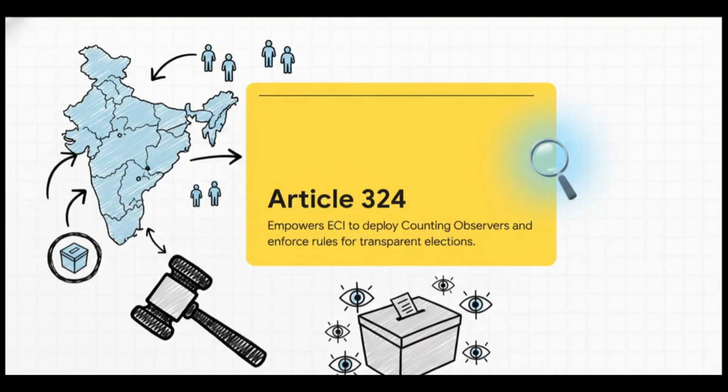But think about it. How does the Election Commission actually manage a mammoth task like this? Well, map this directly to your static notes. The deployment of 432 counting observers across West Bengal to monitor those 294 seats, that is a direct textbook application of Article 324's mandate for free and fair elections. Article 324 is your constitutional anchor here. It's what gives the ECI the power of superintendence, direction, and control of elections.